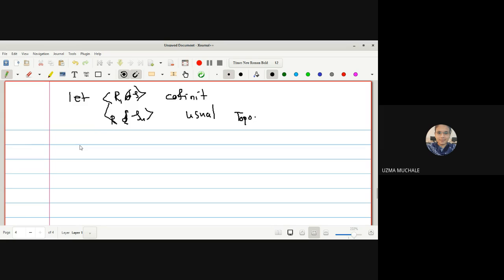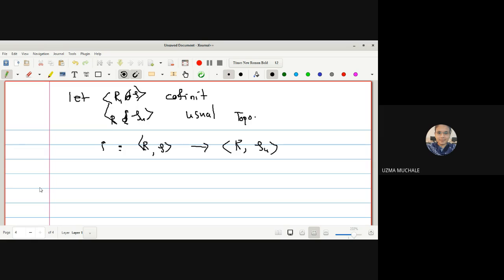And I is a mapping from R with the cofinite topology to R with the usual topology. It is an identity map.